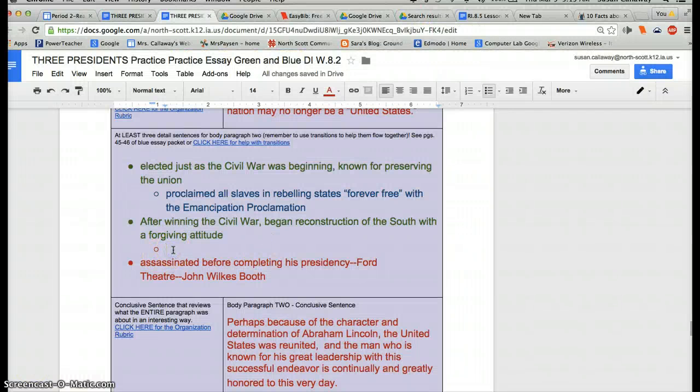So after doing a bit more research, I see that after winning the Civil War, he began Reconstruction with a forgiving attitude.